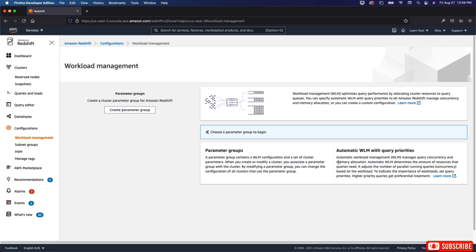Automatic WLM with query priorities. Automatic workload management manages query concurrency and memory allocation. Automatic WLM determines the amount of resources that queries need. It adjusts the number of parallel running queries based on the workload. To indicate the importance of workload, set query priorities. Higher priority queries get preferential treatment.